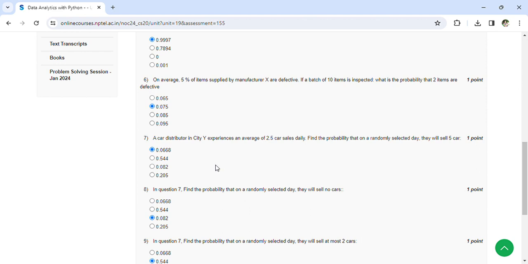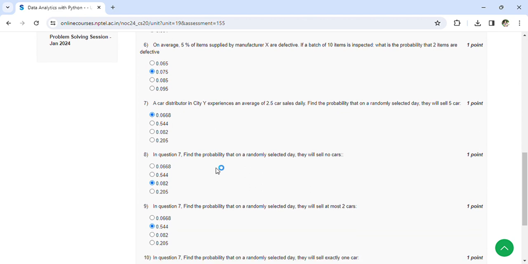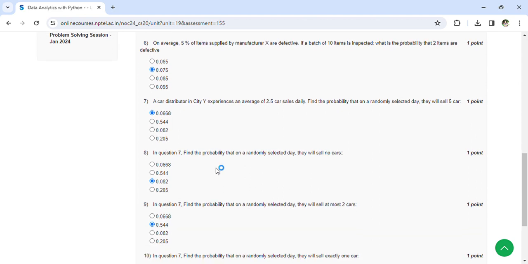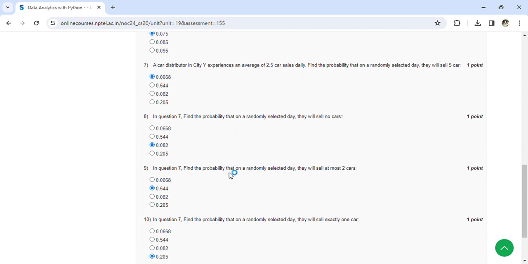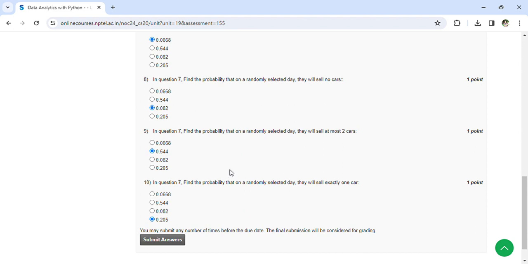Based on question 7, find the probability that on a randomly selected day they will sell no cars. That is 0.082. Based on question 7, find the probability that on a randomly selected day they will sell at most 2 cars. That is 0.544. Based on the same question, find the probability that they will sell exactly 1 car. That is 0.205.